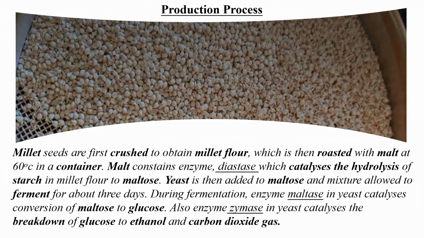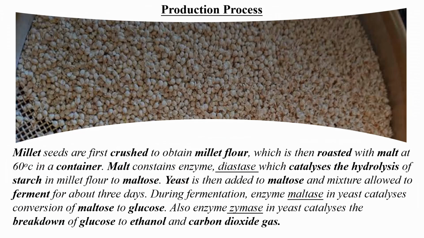Now, millet is a raw material. Being crushed is a physical process. Millet flour is a product of crushing. Roasting is a physical process. Now, the vessel that you are using is a container. Yes. One chemical process is the diastase catalyzing the hydrolysis of starch in the millet flour to maltose.